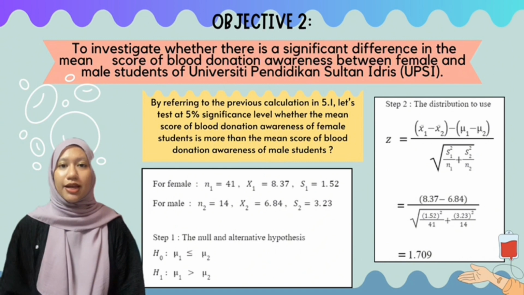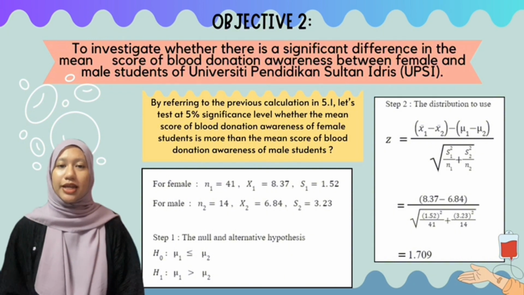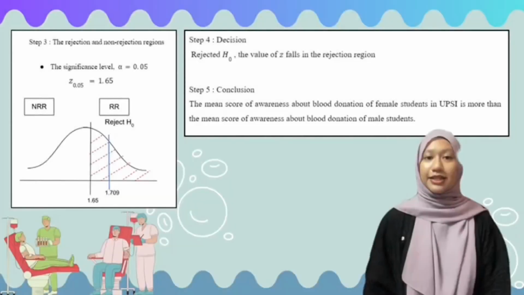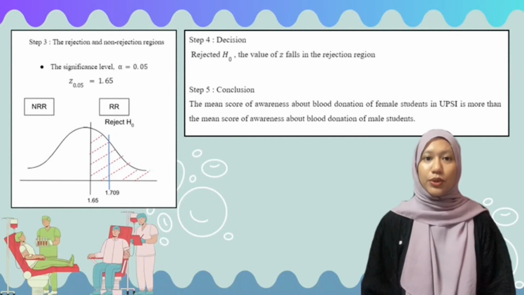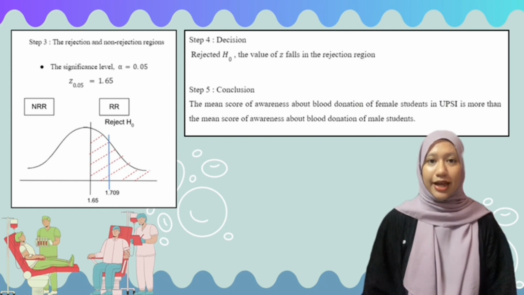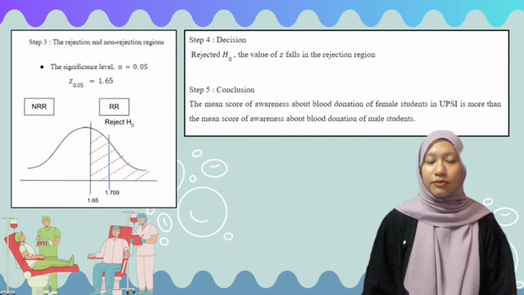To find the test statistic, we need to find the estimator of the standard deviation by using this formula, and we get the estimator of the standard deviation as 1.709. Next, the significance level that we use in this test is alpha equal to 0.05. The greater than sign in the alternative hypothesis indicates that the test is right-tailed.